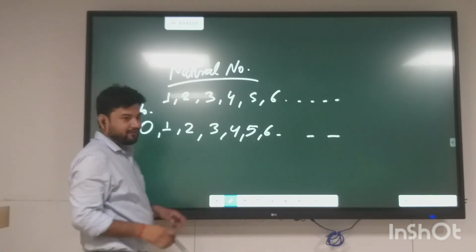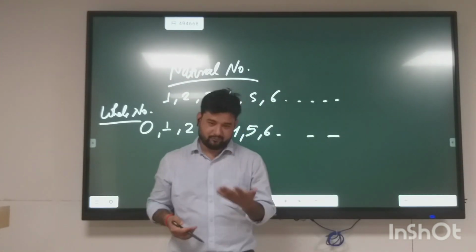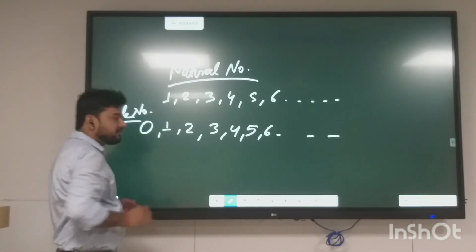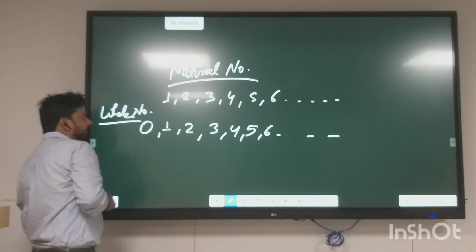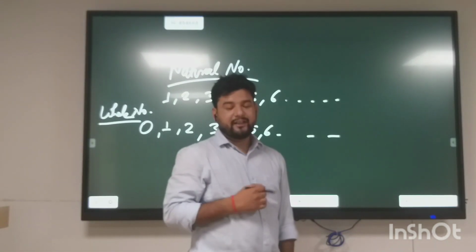As you can see, 0 is whole. So you can say whole numbers, but the spelling of whole is W-H-O-L-E. Whole means complete, पूर्ण संख्या. Next, what are integers?